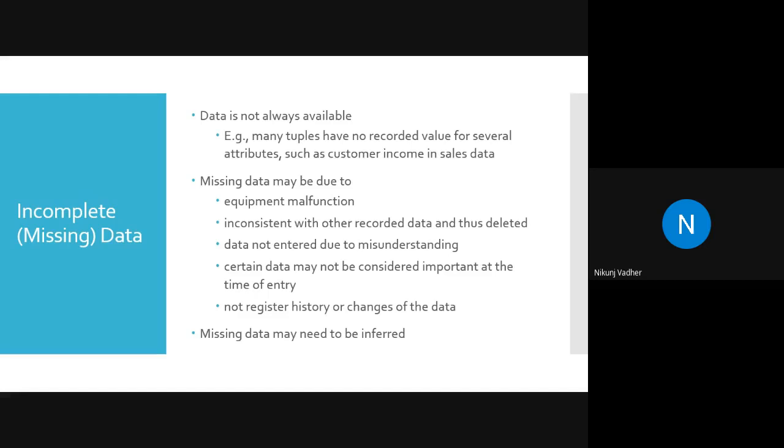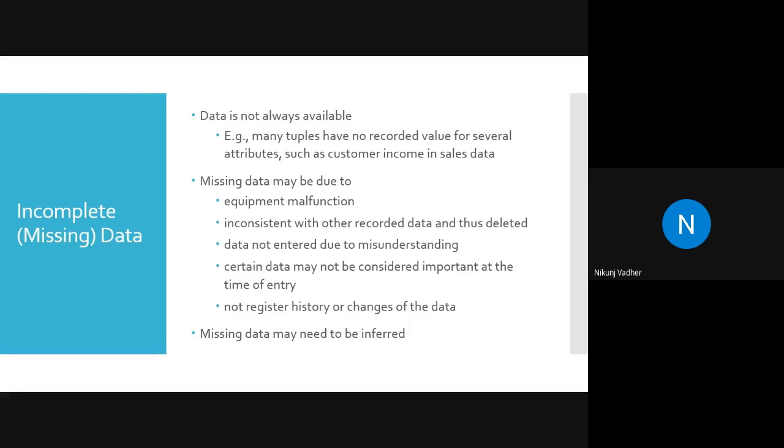So what do you think, are people giving correct data in supermarkets? Randomly, even on websites we are giving incorrect data. So, missing data. One another reason is that while we are collecting data, we assume that this is not important data.